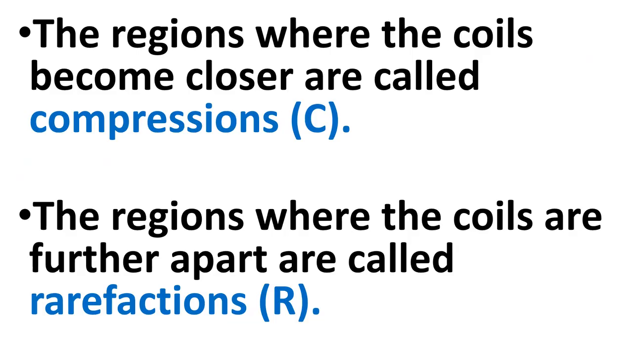So what is compression and rarefaction in normal words? The regions where the coils become closer are called compressions. And the regions where the coils are further apart, further apart means spread apart, are called rarefactions.